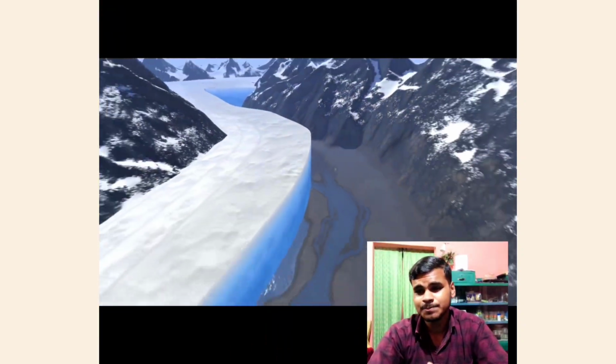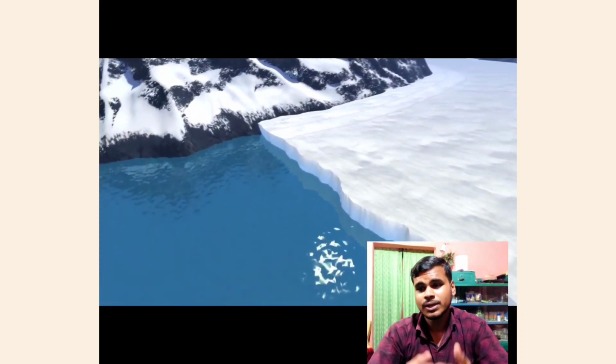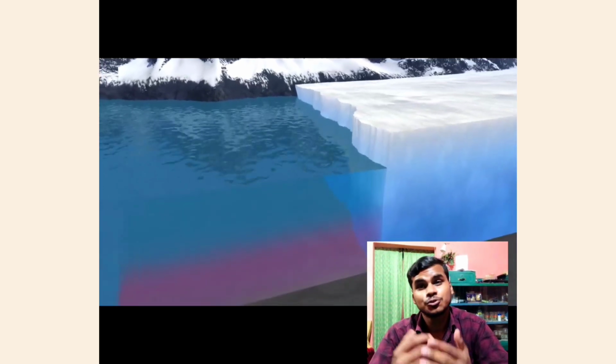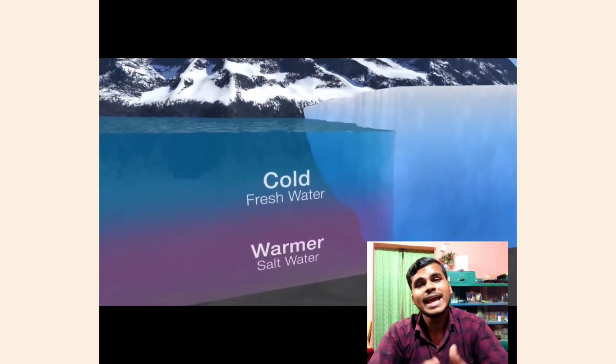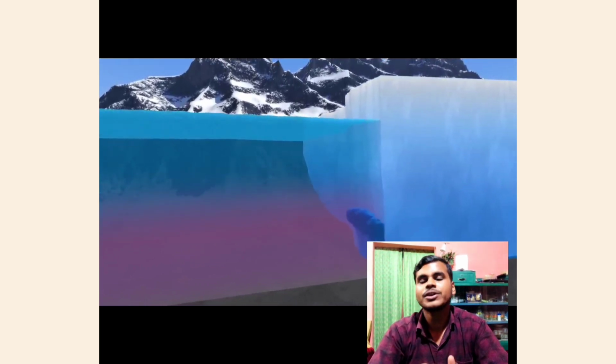Now to the topic, which is how exactly the polar and Arctic regions are affected by climate change. Climate change has caused significant impacts on the polar regions, which are experiencing rapid and profound changes in their physical, biological, and social systems. Here are some of the ways in which climate change is affecting polar regions. Number 1, melting ice. Rising temperatures are causing the polar ice caps to melt at an alarming rate. This melting ice is causing sea levels to rise. Number 2, ocean acidification. As more carbon dioxide is released into the atmosphere, the ocean water becomes acidic.